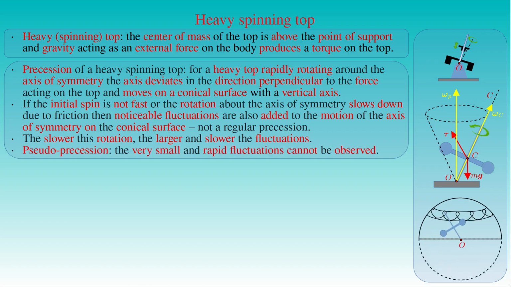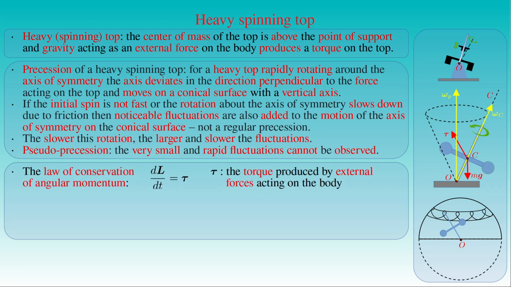The axis of symmetry of the heavy top therefore usually performs the motion shown in the figure, and only in the case of sufficiently fast spinning will the motion become apparently regular, or pseudo-precession, when the very small and rapid fluctuations of the axis cannot be detected by ordinary observation. With a suitable initial push of the top, fully regular precession can also be achieved.